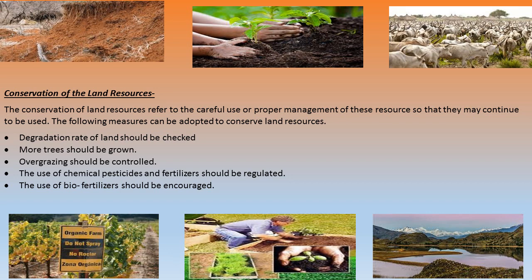Next is that the use of chemical pesticides and fertilizers should be regulated. We should not use chemical pesticides which are harmful for the body, and if we keep on utilizing these pesticides, this also reduces the fertility of the soil, and if the land is converted into barren land, it will not be utilized for agricultural activities at all.